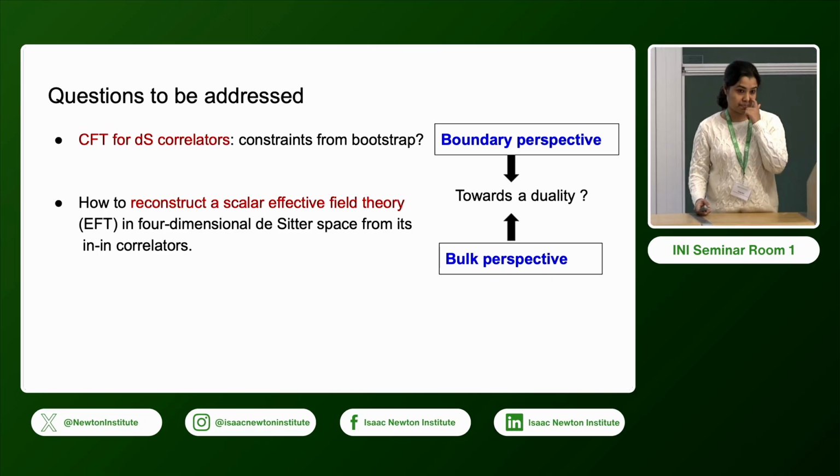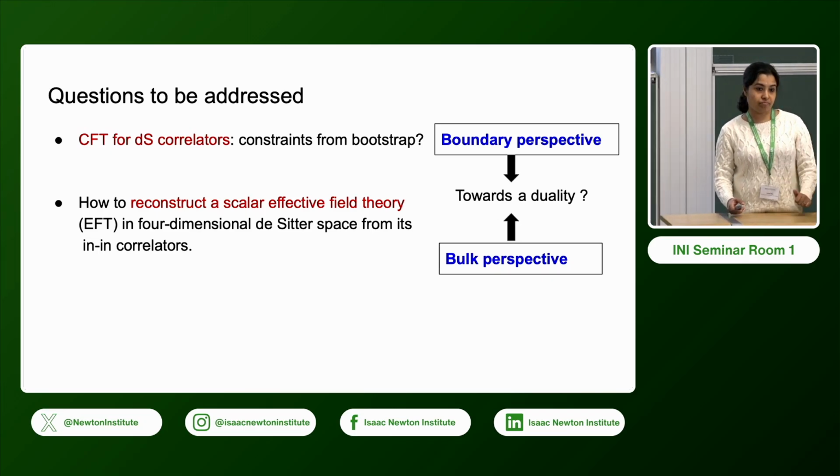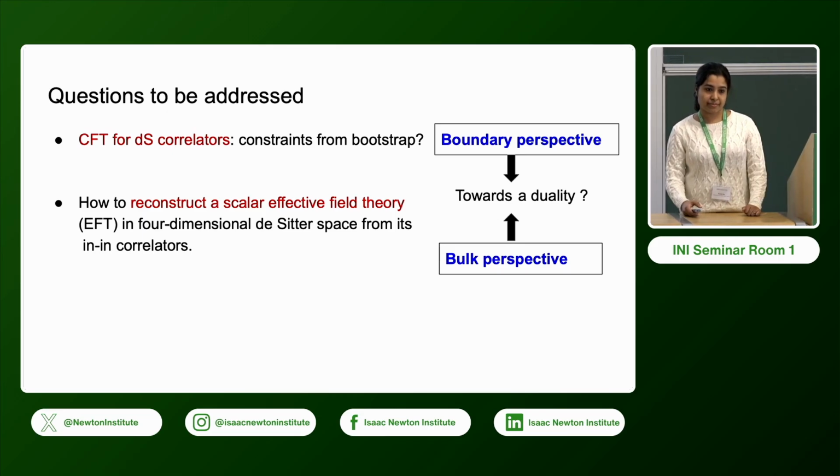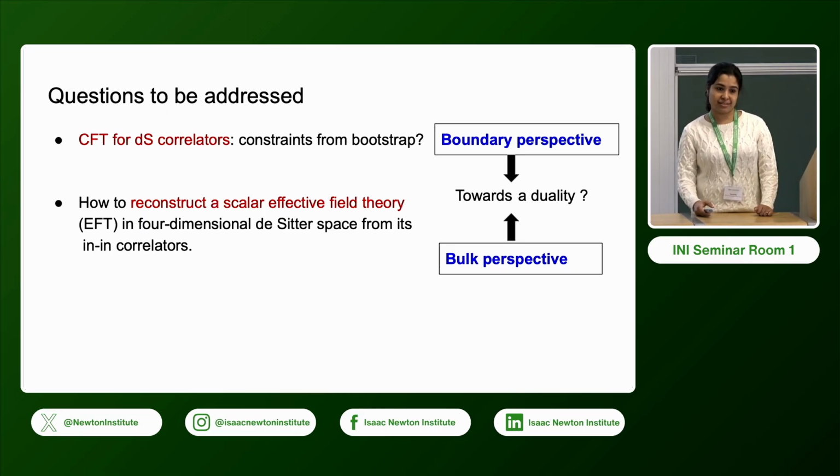In what sense do you want to show that this locality holds? What is the signature of this? So you want to compare the correlation functions on the boundary side and some bulk diagrams? Yes, exactly.